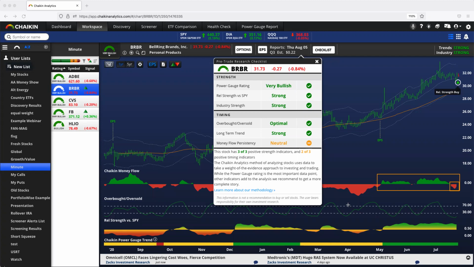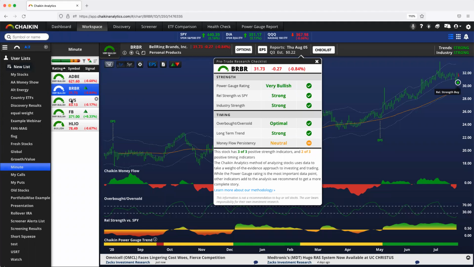But we don't want to call this weak money flow either, because the money flow has been strong recently. A little bit of weakness very recently, but strong over the last number of months. So a stock with weak money flow today, but strong 3-month money flow persistency, green more than red over the last 3 months, will be neutral. Not weak, not strong, right? Weak today, strong over the last couple months. That's not the only type of stock that will receive a neutral money flow rating.